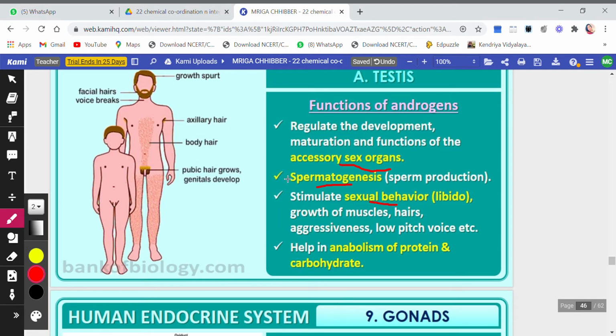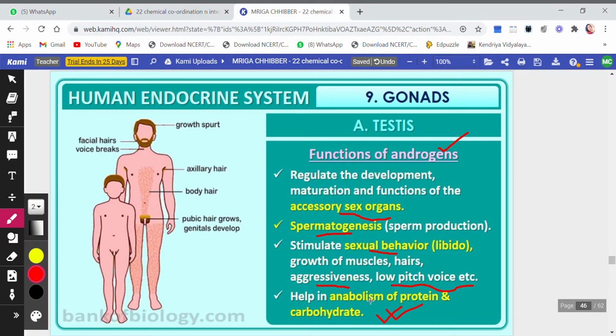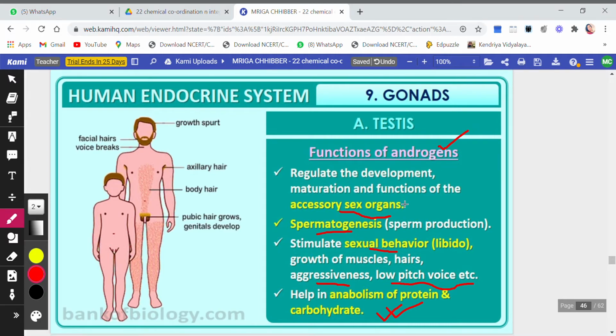Then growth of muscles takes place, and development of hair: axillary hair, body hair, and the hair that grows on the pubic areas. Then aggressiveness increases, and the pitch becomes heavy, that is, a low pitch voice in the case of males. So these are the changes caused by androgens. Then they help in anabolism of protein and carbohydrates. Anabolism means development, catabolism is breaking down, and anabolism is when small molecules merge to form a bigger one. All these functions are taken care of by androgens.